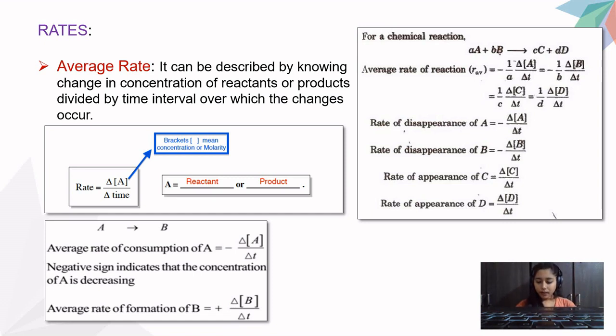I'll move to the next part of rate, which is your instantaneous rate. Now, what is instantaneous rate and what was average rate? Average rate was measured when you have only two figures, like final and initial. You just find the difference between the two and you find the average rate. It is just like finding the speed of a vehicle. Now, what is instantaneous rate?